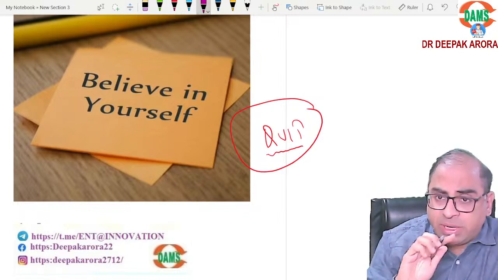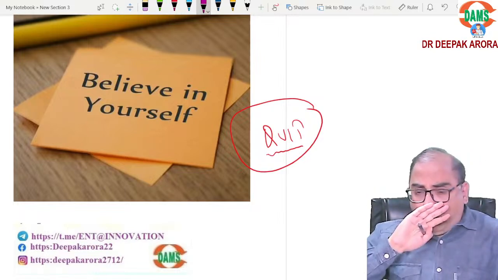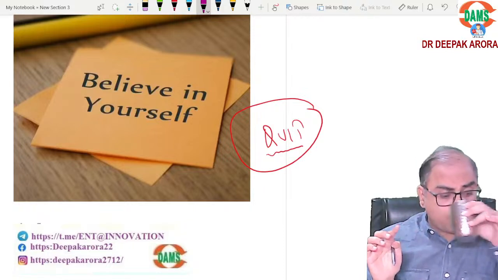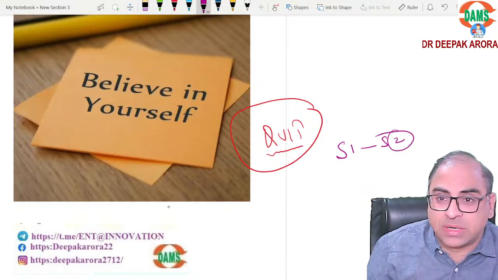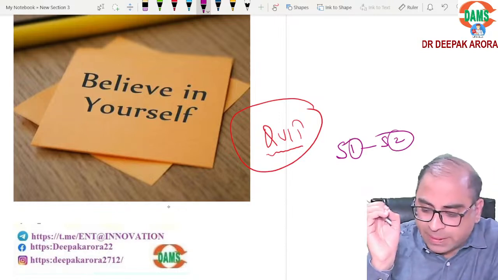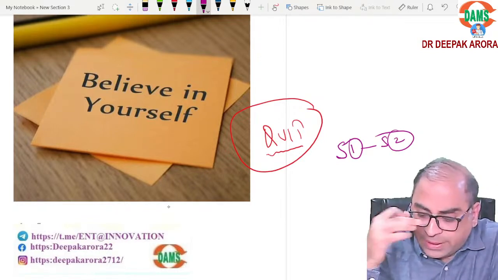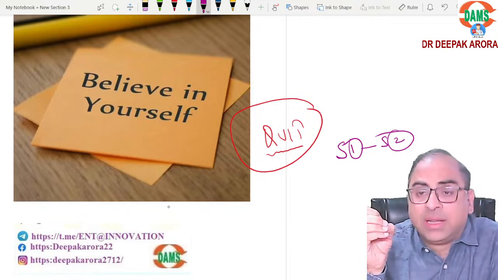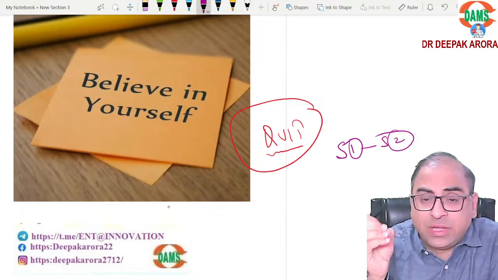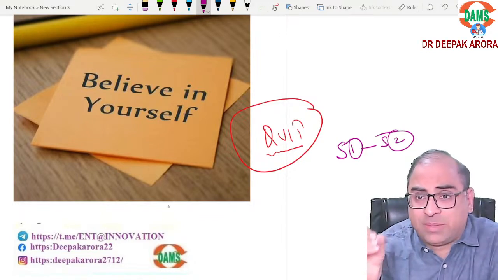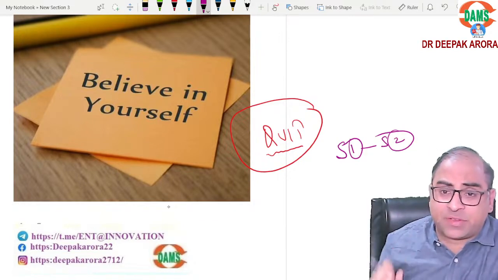In your upcoming examination, beta, be normal, behave normal between sessions. Is it clear, beta? I want this promise from everybody. Everyone should write in the chat box: we will behave normal between session 1 and session 2. I have seen many students who spoil their exam because they get excited after the first session.